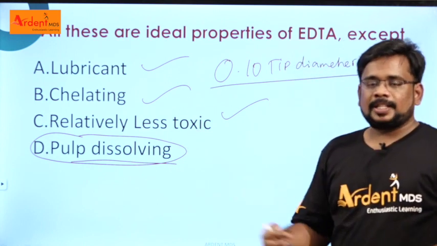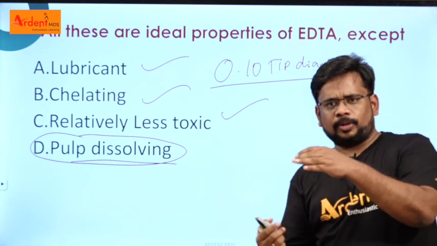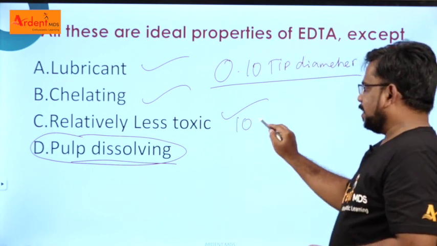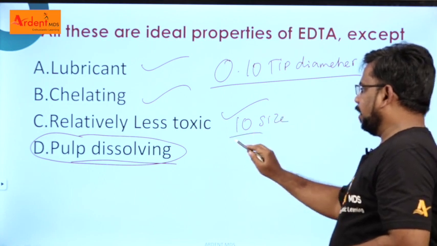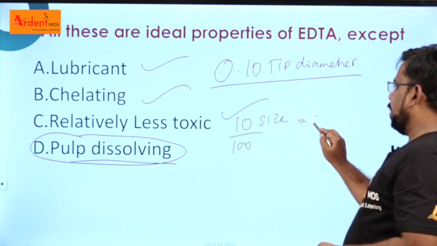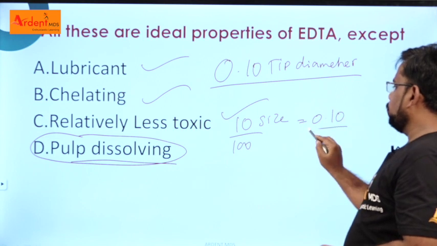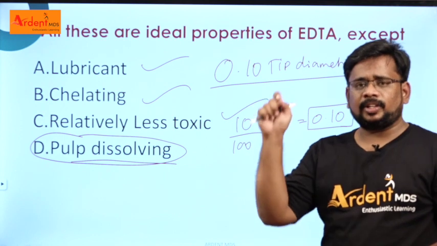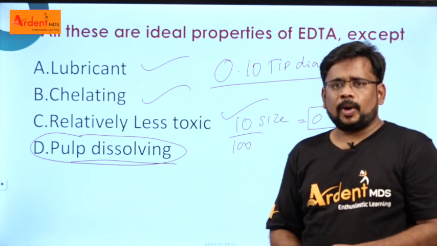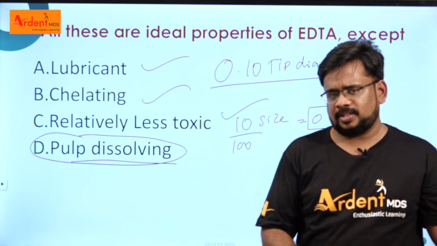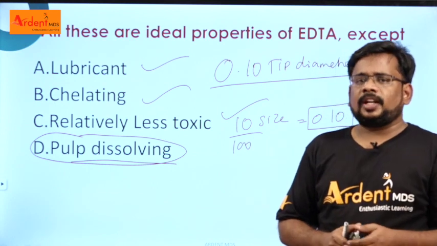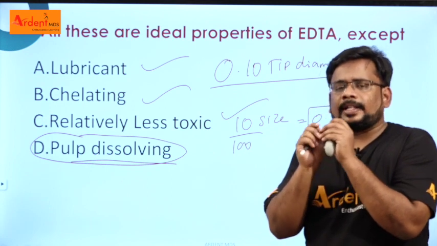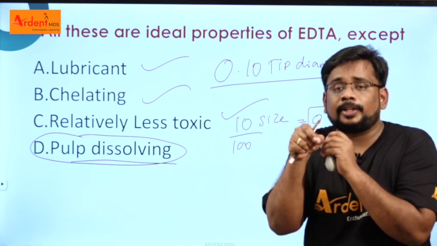Which instrument has this 0.10? You have several files, right? 10, 15, 20, 25, 30. What is the tip diameter of a size 10 file? Size 10 file, 10 by 100. So this is the tip diameter 0.10. We insert only the size 10 file inside the root canal when you place EDTA. Why not 15, 20, 25? There is a reason. This EDTA removes only this amount of calcium, so only a size 10 file is able to enter the root canal.